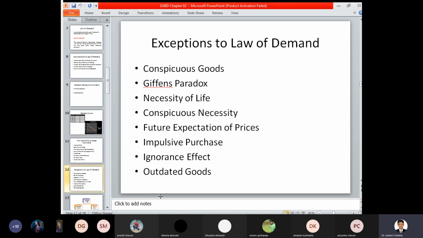Now, next thing, conspicuous necessity. Here there is differentiation between the products being offered, for differentiation between the standard of living. You may have an example: Mr. Ganesh took Mr. Bhushan to a party at a local restaurant. Miss Darshana was also throwing a party. She took Mr. Bhushan to a different restaurant. Mr. Sumeg was available. He went to Hyatt Residency, and the party was thrown at that location.